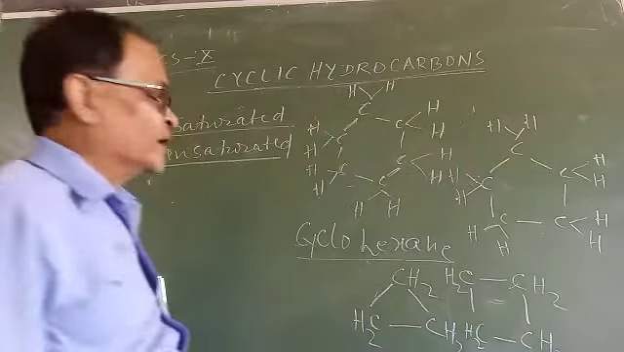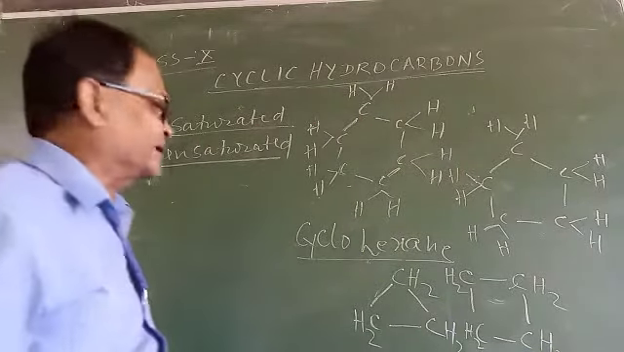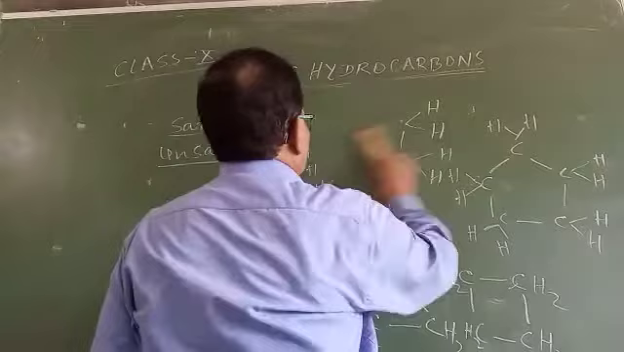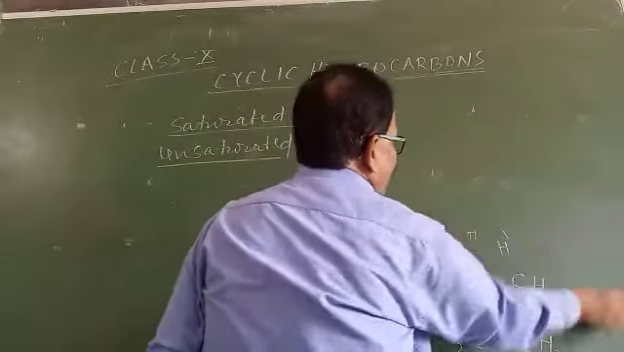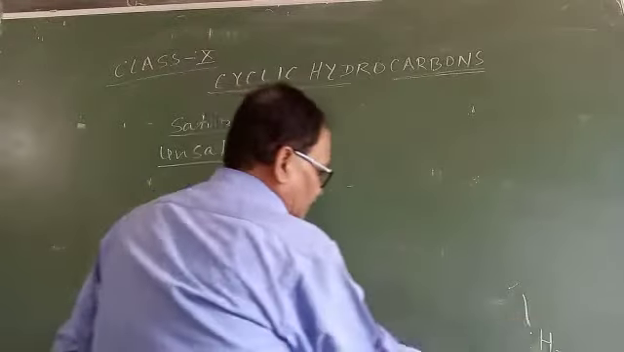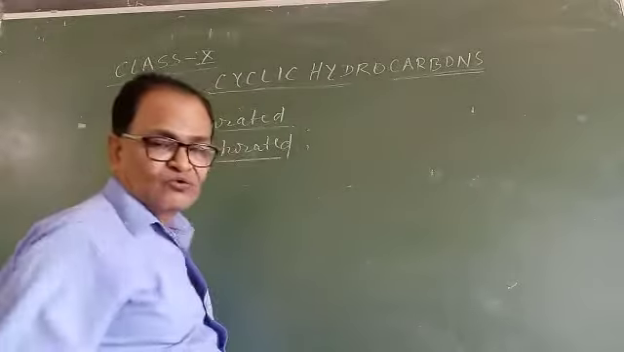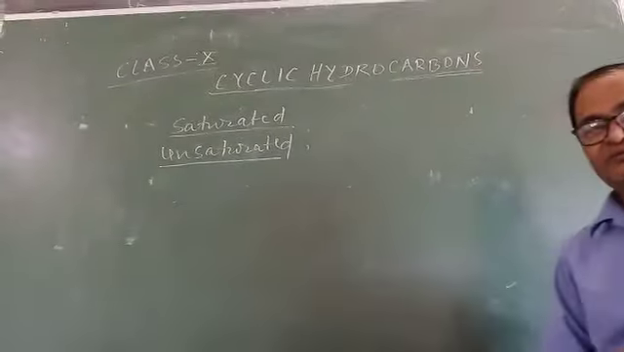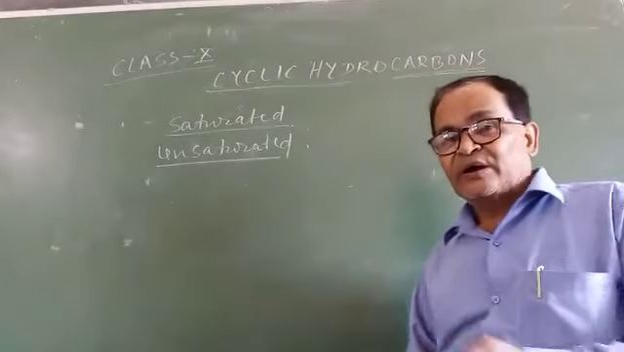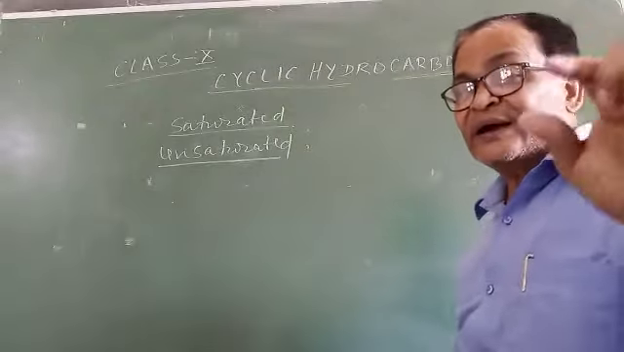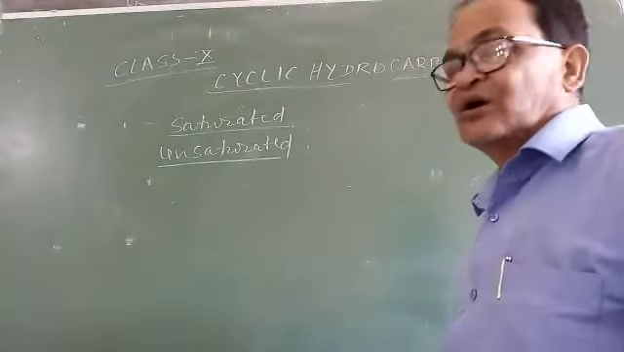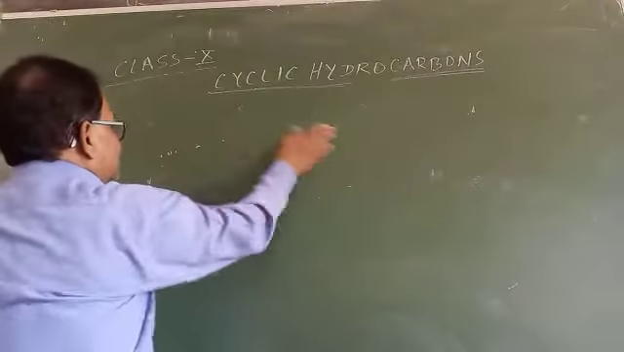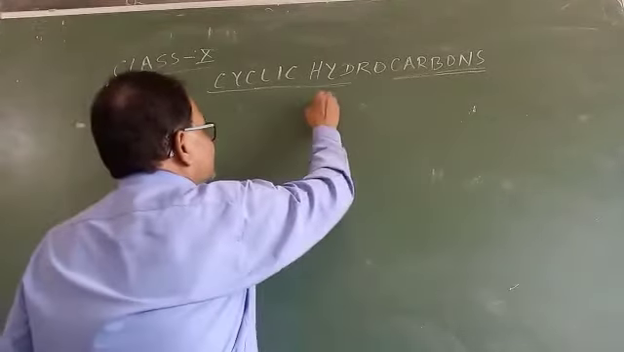Now unsaturated cyclic hydrocarbons: the cyclic hydrocarbons in which carbon atoms are joined by double covalent bonds. It means there is an unsaturation in the ring. For example,